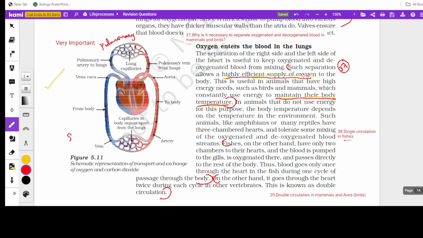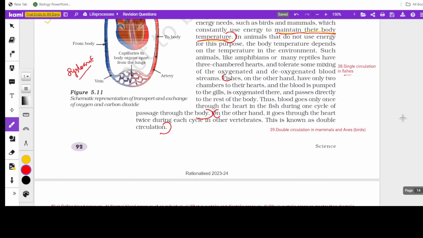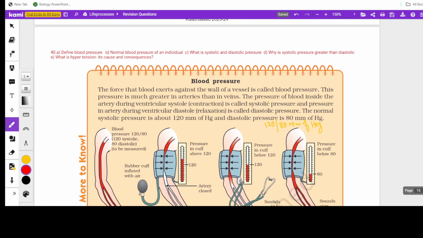This is systemic, where the deoxygenated blood is collected and oxygenated blood is brought back. So this is systemic circulation. These 2 terms are not there in your textbook, but still get familiarized with them. So that's why it's called double circulation.